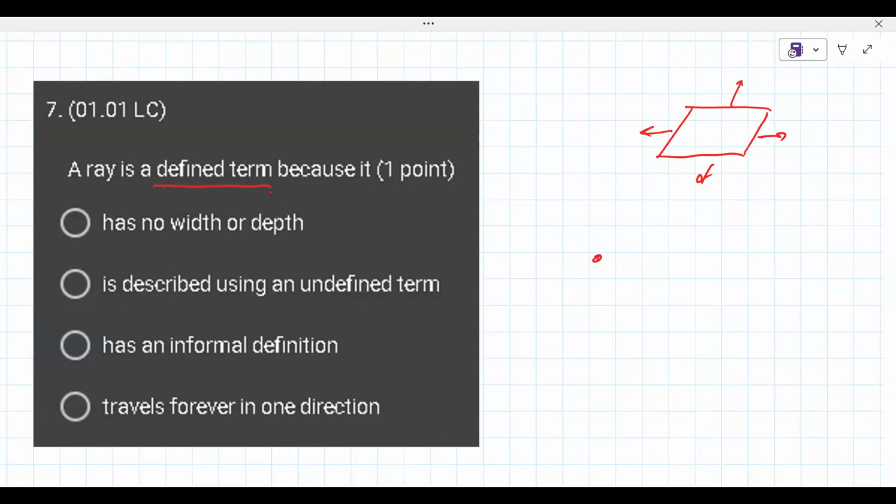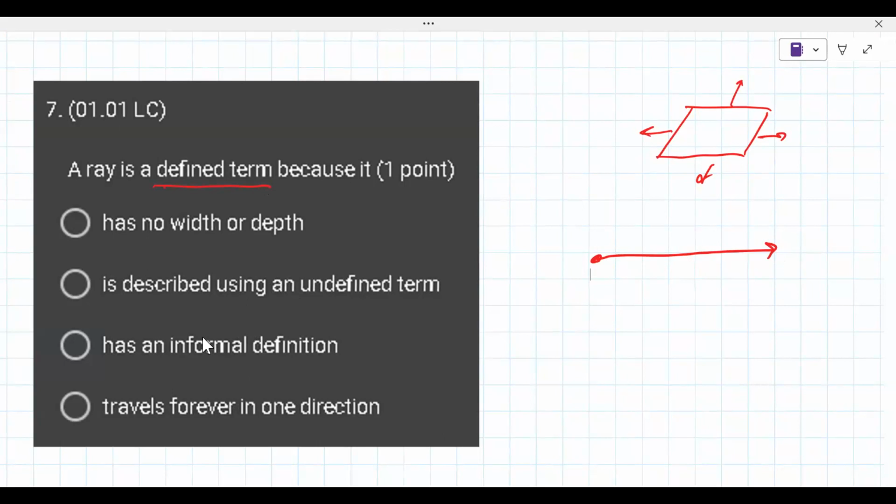I want to say the answer is, and I want you to look through these. A ray starts at one point and goes in one direction for a long ways. Is there any one of these here that kind of reminds you of what I just said? Probably the bottom one, travels forever in one direction. Yes.